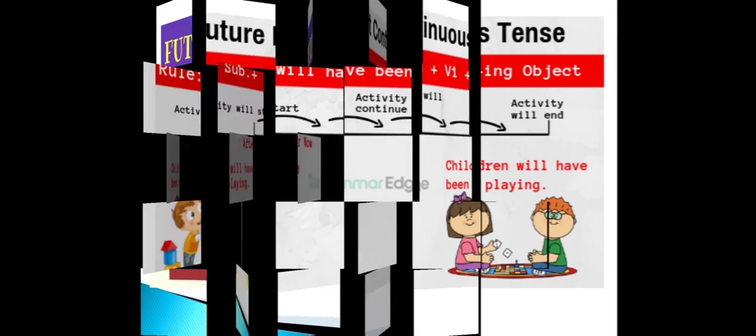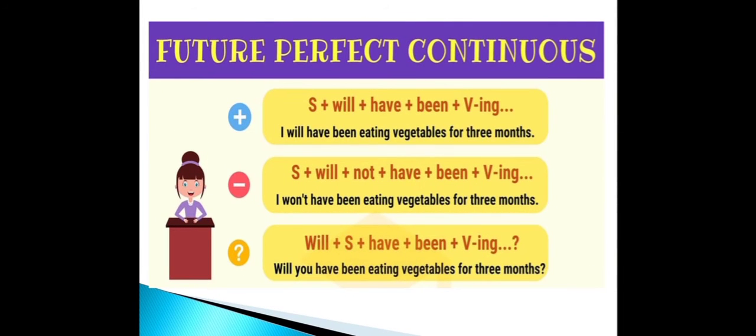Let us look into if we have to convert the sentences, whether it is a positive sentence, a negative sentence, or an interrogative sentence, what will be the format? It will be subject plus will plus have plus been plus the ing form of verb, and then you put the object. For example, if it is a positive sentence, I will have been eating vegetables for 3 months.